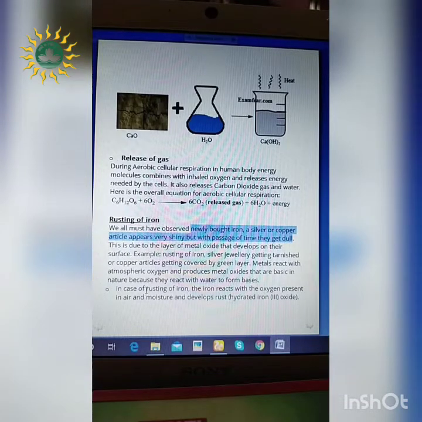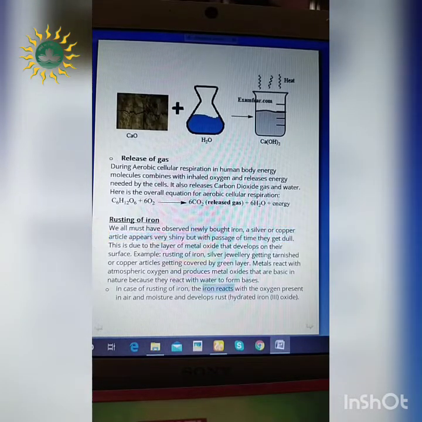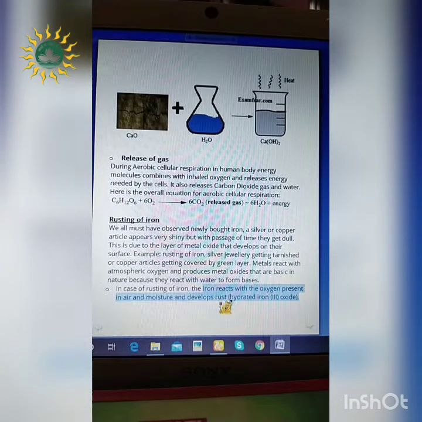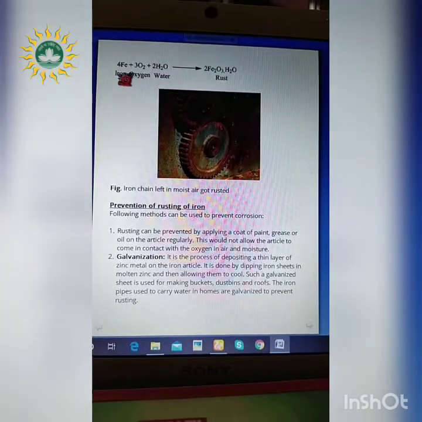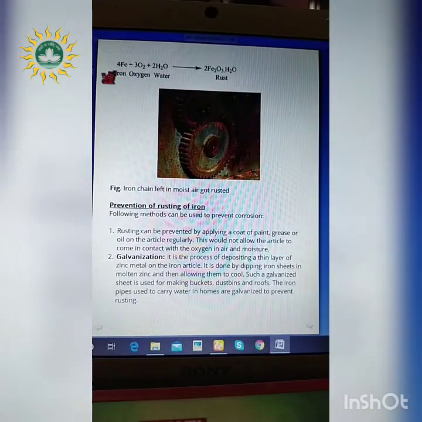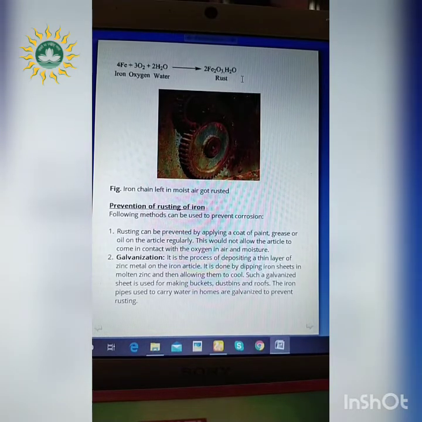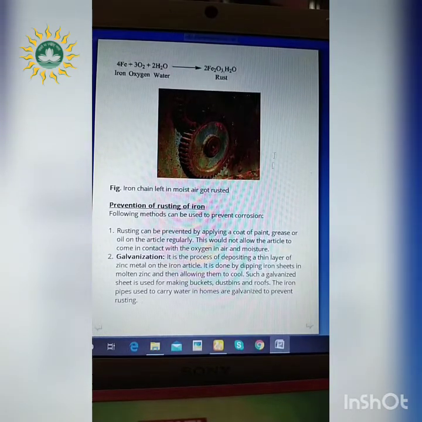So in case of rusting of iron, what happens? The iron reacts with oxygen present in the air and moisture and develops rust. Now what is this rust? Rust is hydrated iron oxide. So what is the reaction? 4Fe, that is iron, plus 3O2, that is oxygen, plus 2H2O, that is water. These react and form the rust, that is 2Fe2O3.H2O. Right, and thereby we can see this type of change.